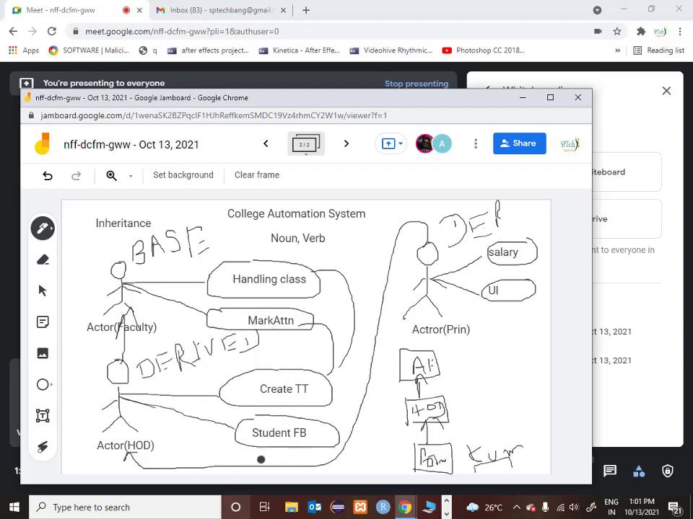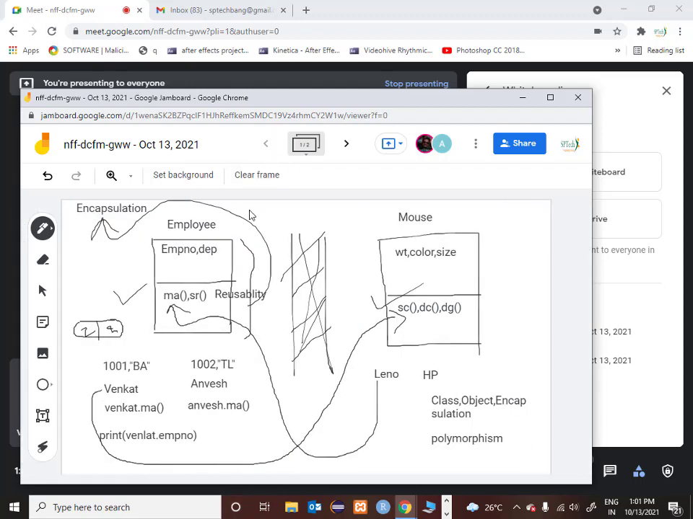Security means what? The object of one class cannot access the object of another class. That is called security. See, just like your Facebook page. Your Facebook page is dynamic content. It is actually object oriented programming only.